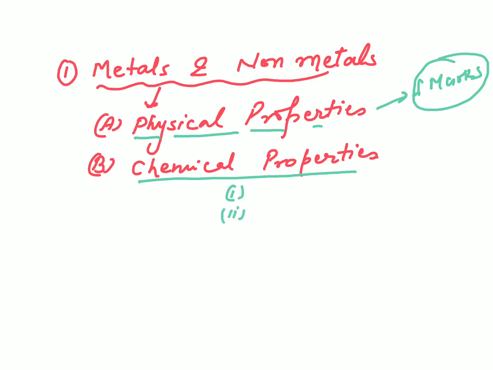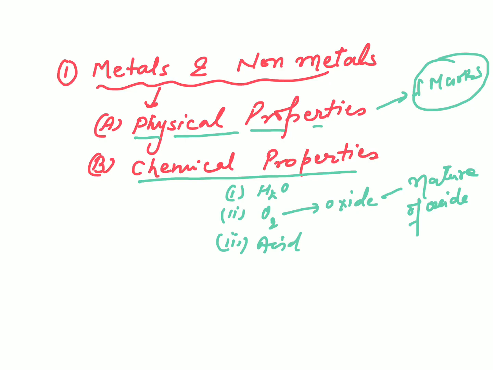reaction with oxygen, their oxide formation, and nature of oxide. That is important. And then reaction with acid and base. Okay.